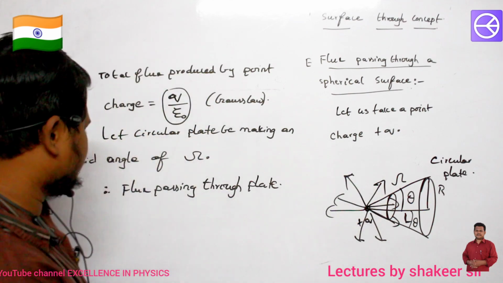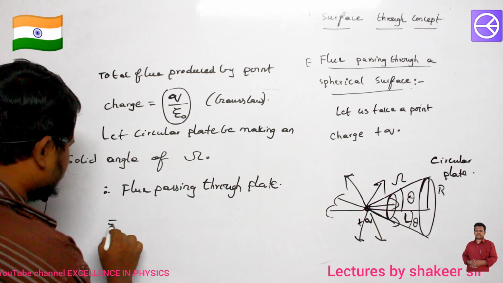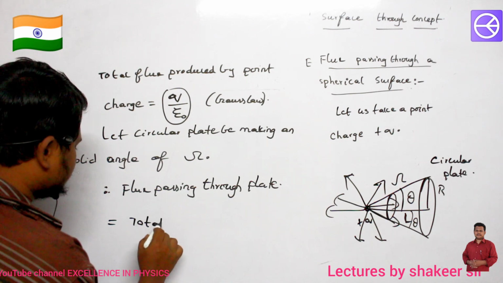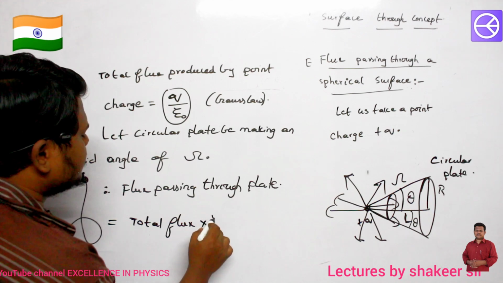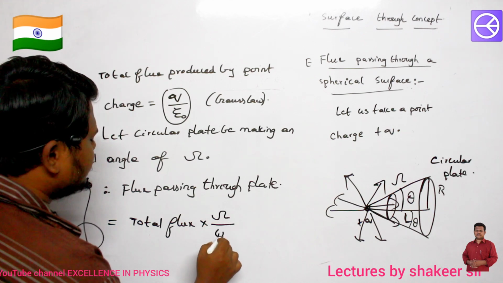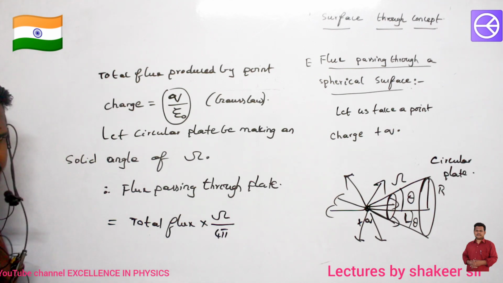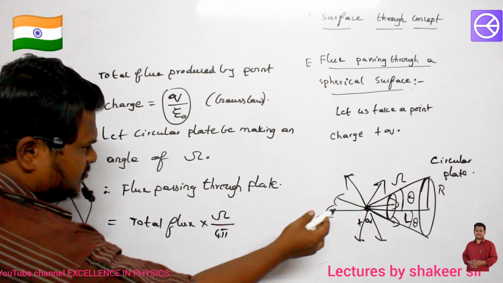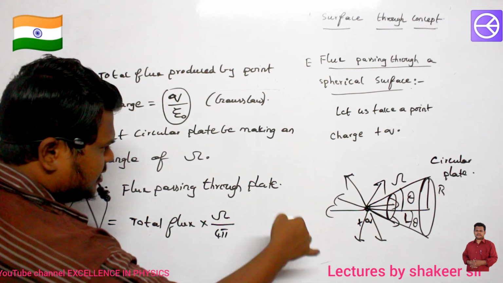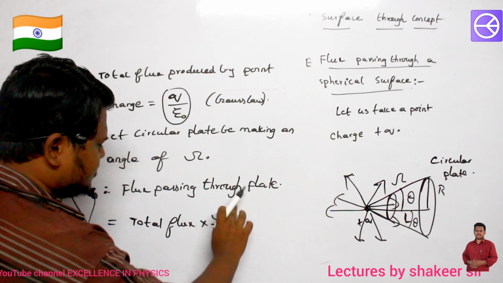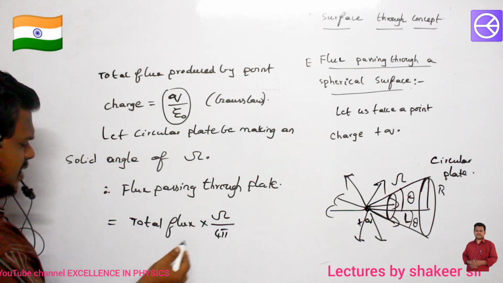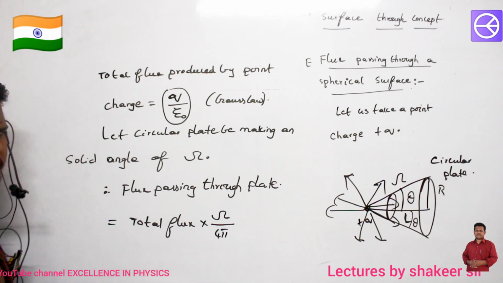So I can calculate like this: total flux multiplied by solid angle created divided by total solid angle. This is the solid angle formed at that point, and this is the total solid angle about one point. If I divide both, I get the fractional solid angle. Fraction multiplied by total flux will give fractional flux.